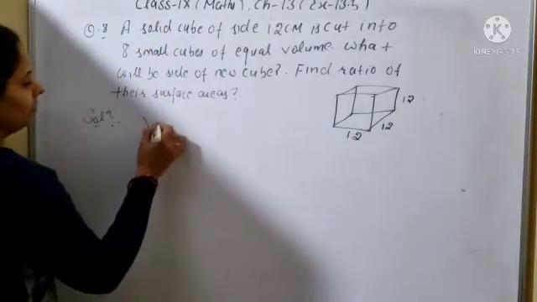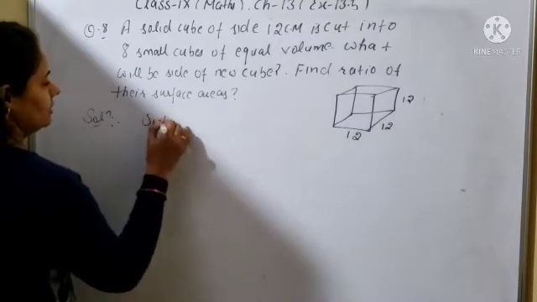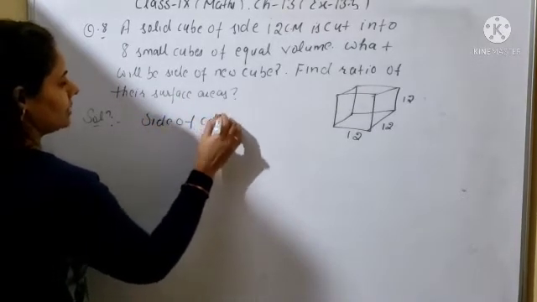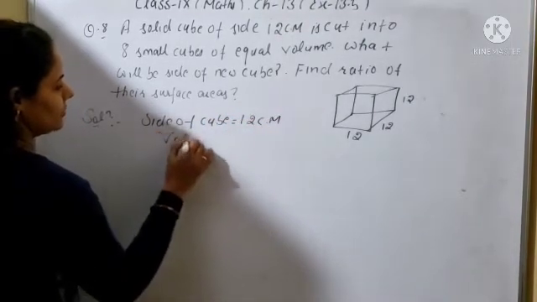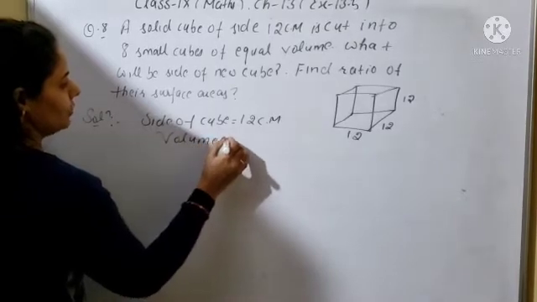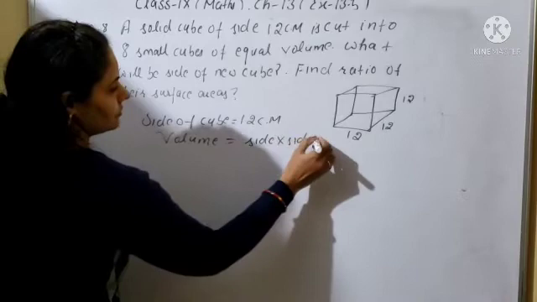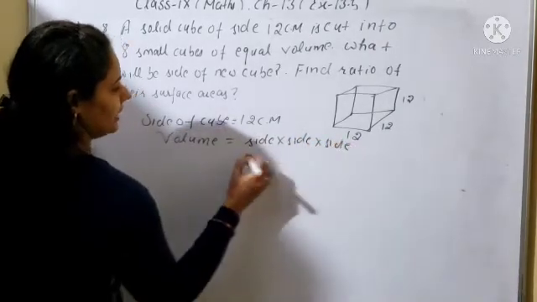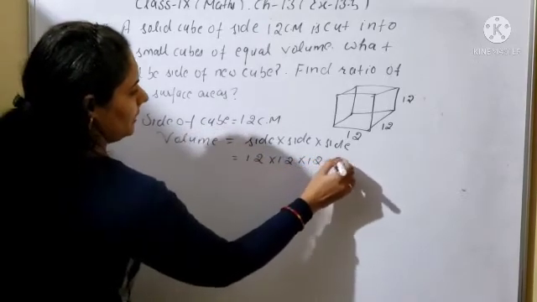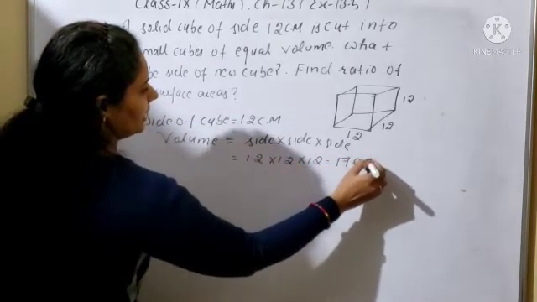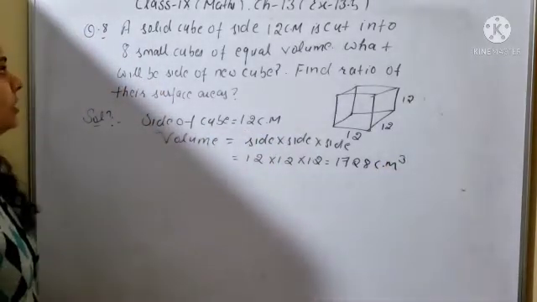So what will be the volume of the cube? If the side of the cube is equal to 12 centimeter, volume of cube will be side into side into side. So this one will be 12 into 12 into 12. So it will be 1728 centimeter cube. So this is the volume of the solid cube.